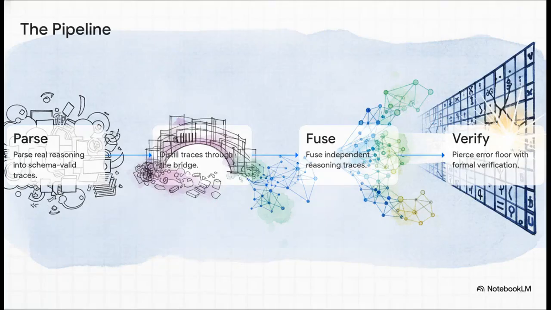So how do we actually build this thing? It's a neat four-step process. First, a parser grabs that free-form AI reasoning and turns it into structured, schema-valid traces. Second, it distills those traces through a bridge to actually construct the graph. Third, it fuses multiple, totally independent reasoning traces together, basically letting them vote to boost the overall accuracy. And finally, step 4, it pierces the remaining error floor by bringing in formal mathematical verification.